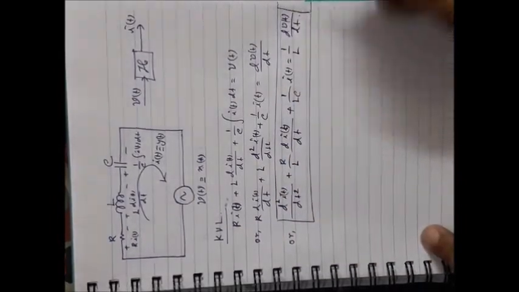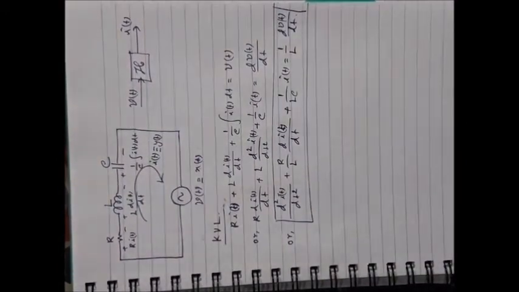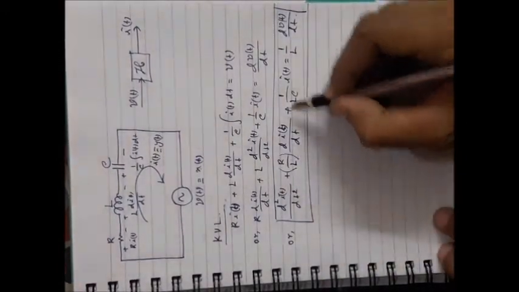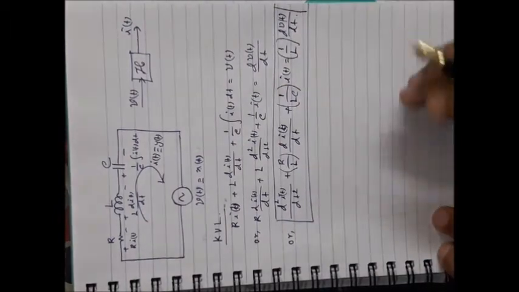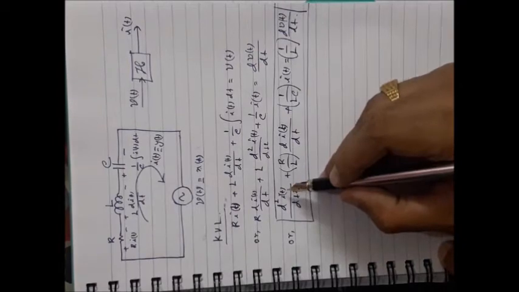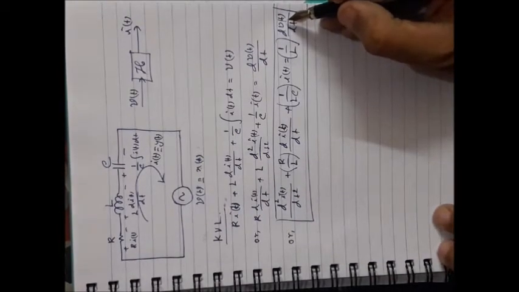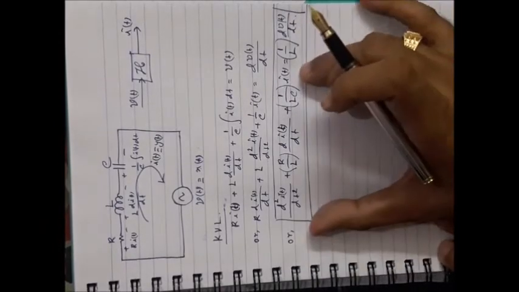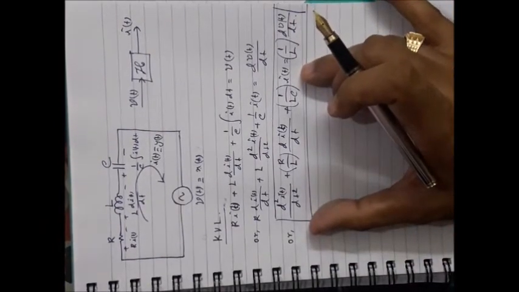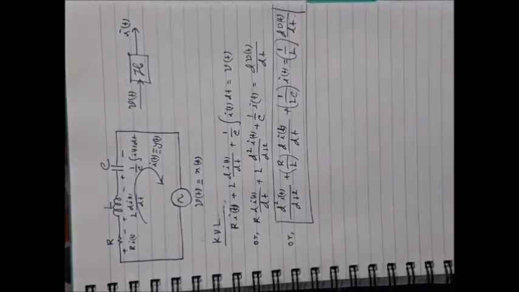Now can you recognize it is nothing but a second order differential equation, constant coefficient, because R, L, C all are constant. So this one and this one all are constants, okay. And i(t) is actually the y(t) or the response, and v(t) is nothing but the x(t), that is the excitation. So this side are the terms associated with the response, and this side is the terms associated with the excitation.